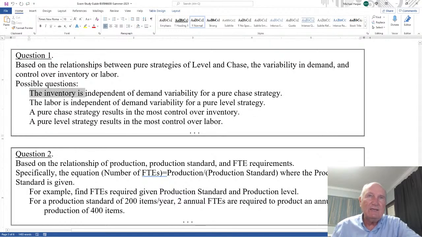The inventory is independent of demand variability for a pure chase strategy. The labor is independent of demand variability for a pure level strategy. Another way to say it is a pure chase strategy results in the most control over inventory. A pure level strategy results in the most control over labor. And sometimes I will ask just one of these down here. Sometimes I'll combine these up here with these down here. But question 1 will be about that.